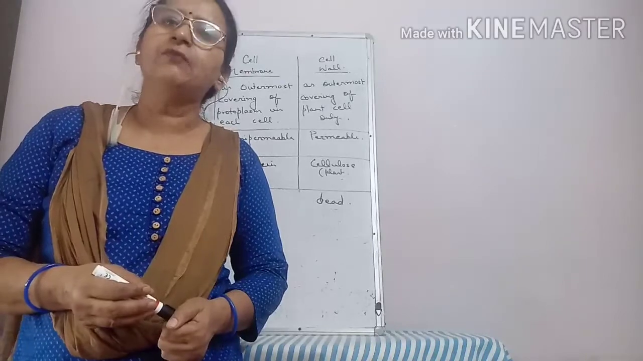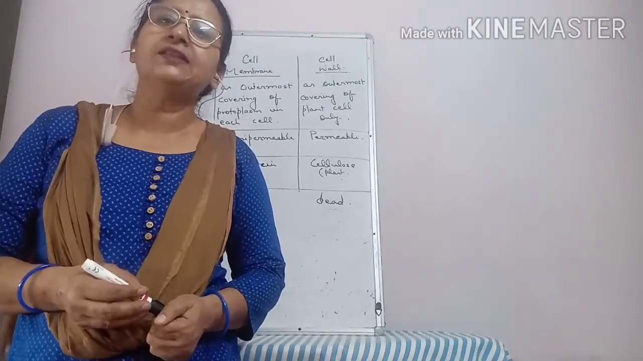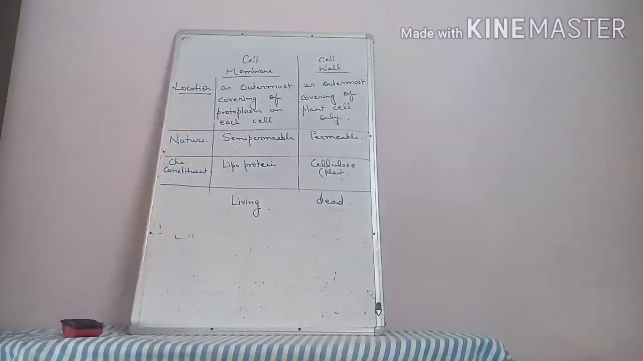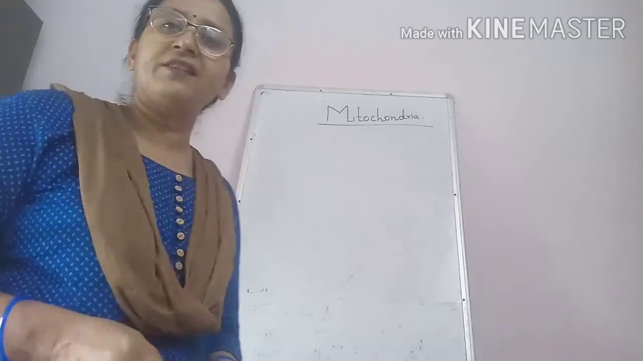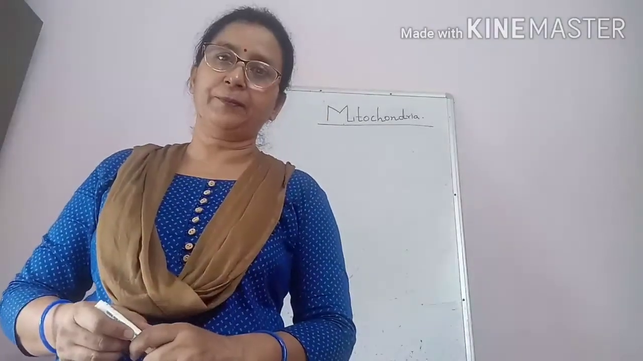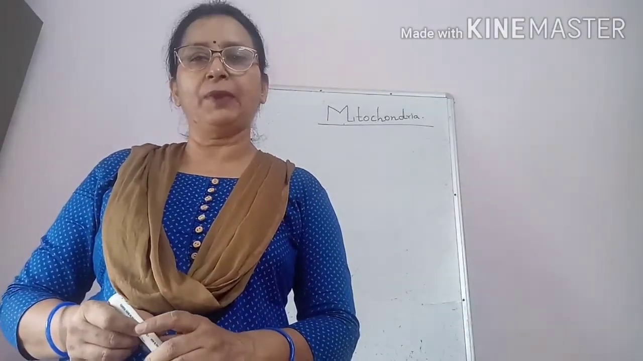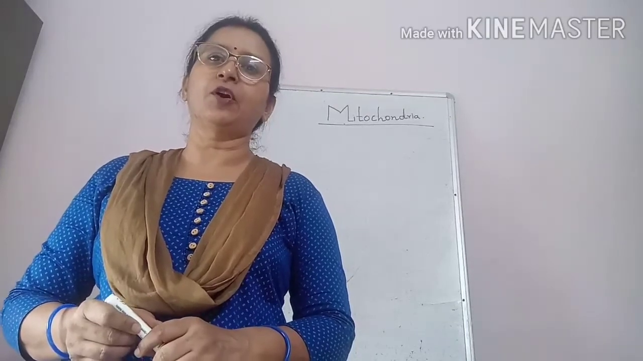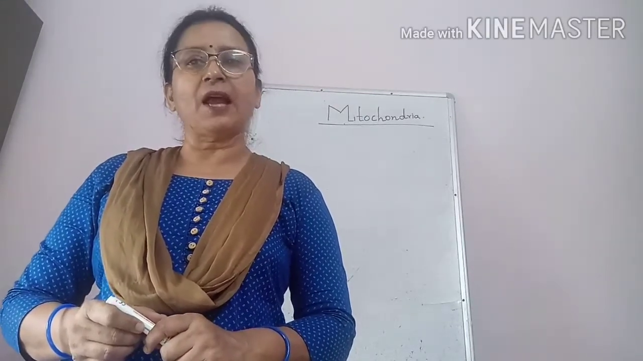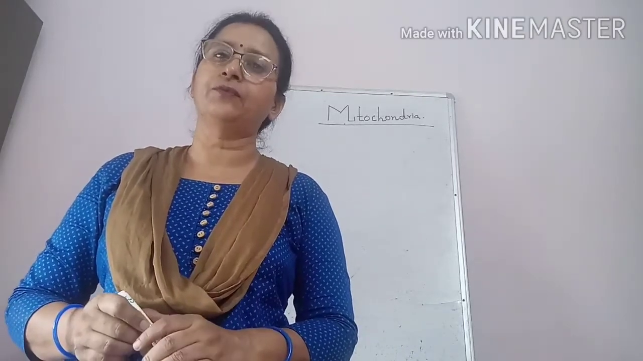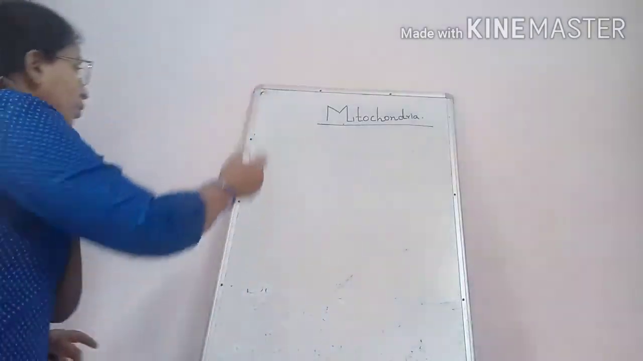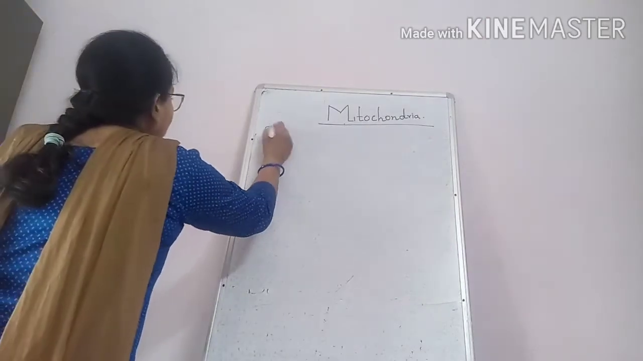Now we will proceed to cell organelles. One by one, we will discuss each cell organelle. Now let us start with mitochondria. Mitochondria plays a very important role in our body because it is the site where energy is produced by the oxidation of food.